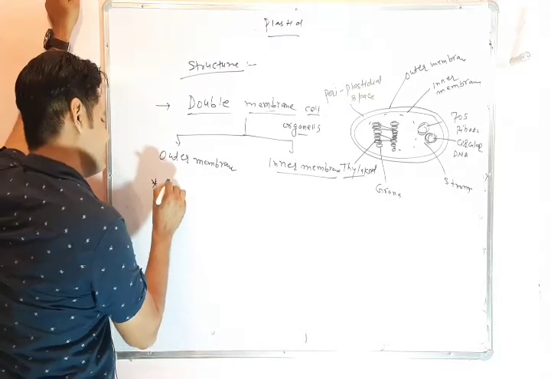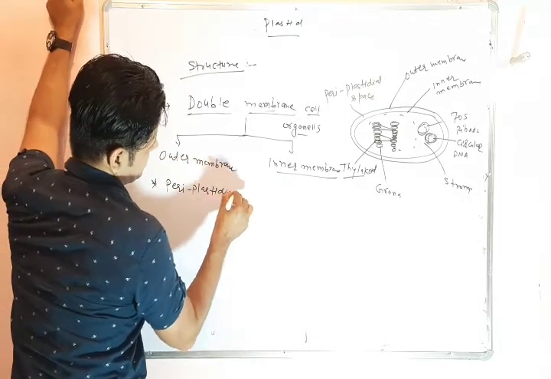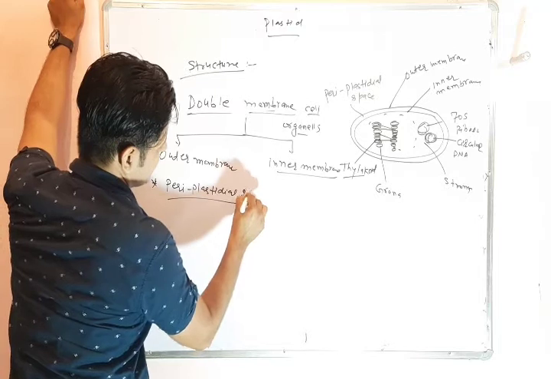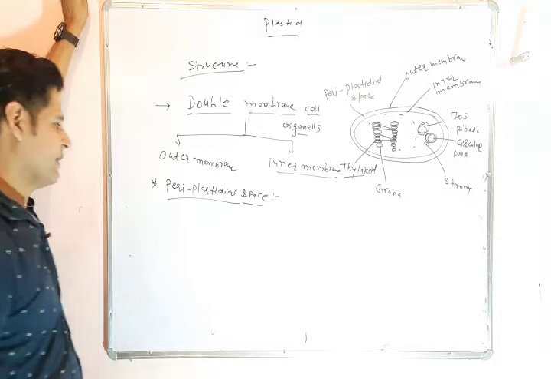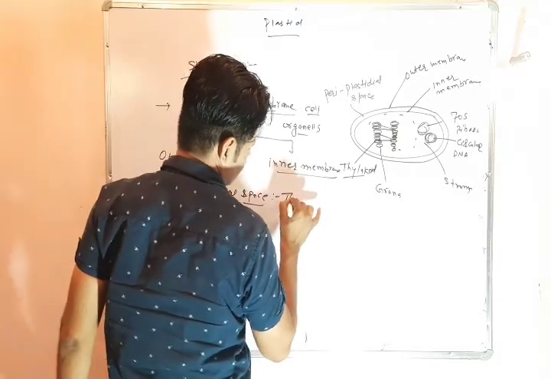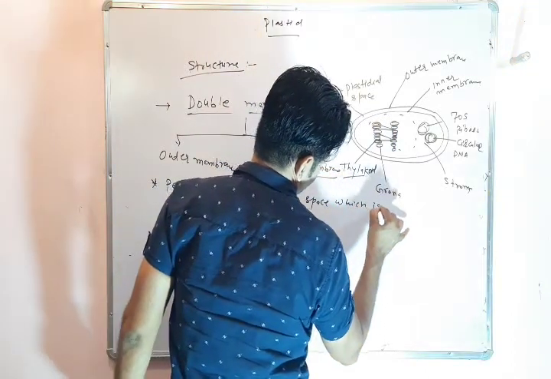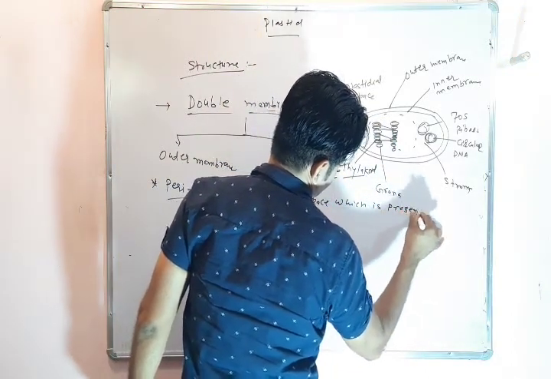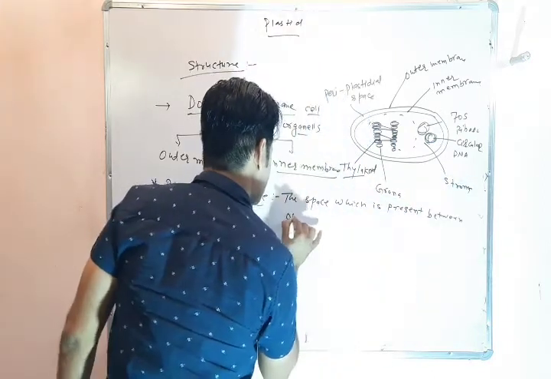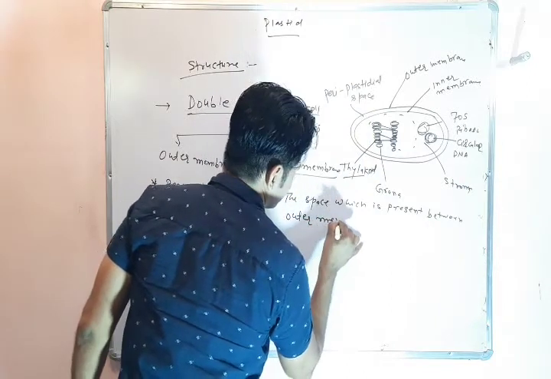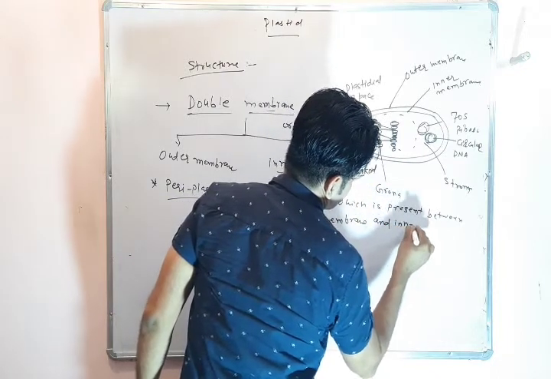What is the periplastidial space? Periplastidial space means the space which is present between the outer membrane and the inner membrane.